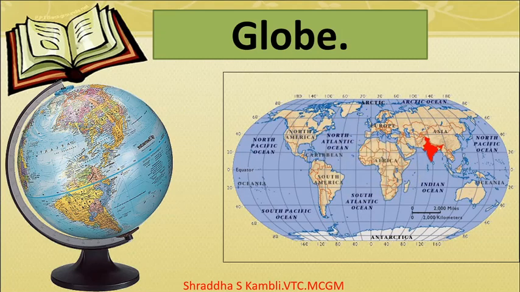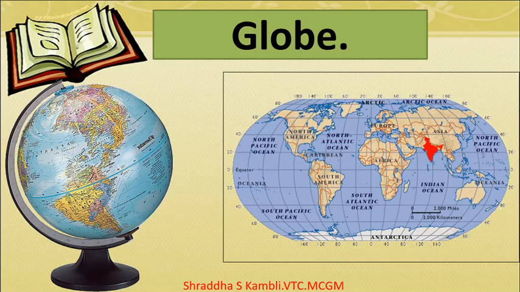Now remember children, these are all imaginary lines. They actually do not exist on the surface of the earth. If you try to go and search for these lines on the surface of the earth, you are not going to find them. Why? Because they are imaginary lines and they have been conceived just in order to help us find out the location of a particular place.